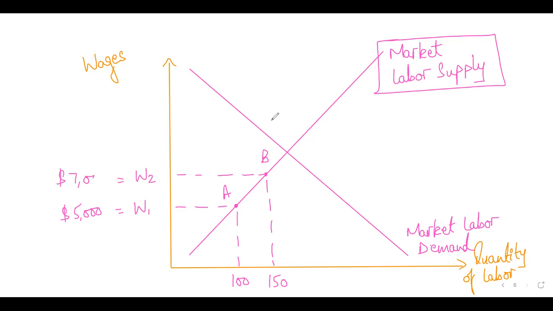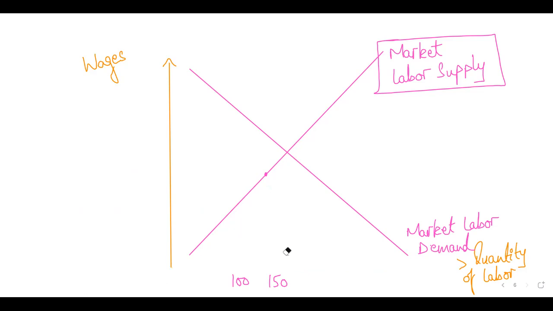Now, similarly, the market demand for labor shows how much is the total demand in the market for this type of occupation, right? So think about this. It will show you the same thing: if I choose any point on the demand curve, it will show us at a certain wage rate how much is the quantity that firms are demanding. That is what it will show us, right?